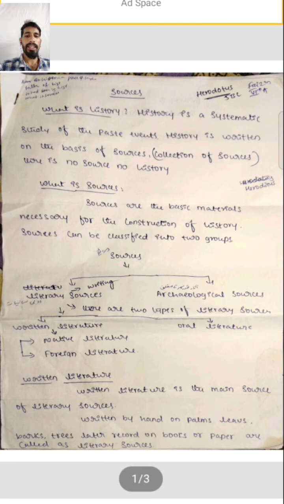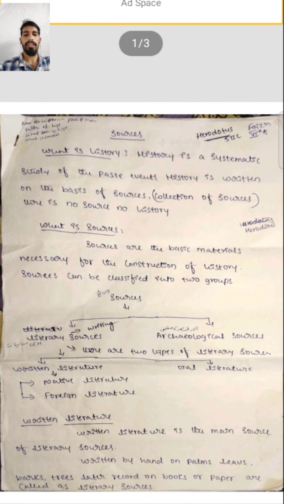See here, writing was done by hand on palm leaves and tree bark. Before that, there were no books or pages. At that time they were writing on palms. Palms means पत्ते, and bark means दरख्त का छिलका. They used to write on those. For that time, they were writing on palm leaves.